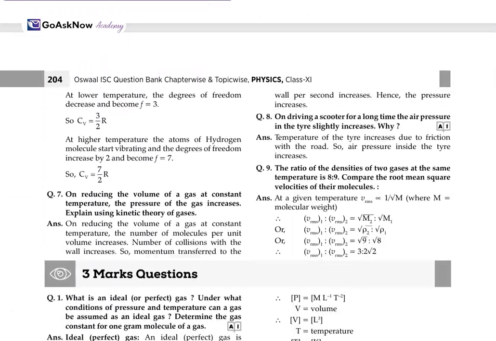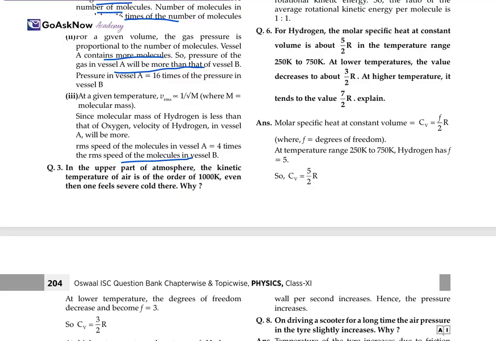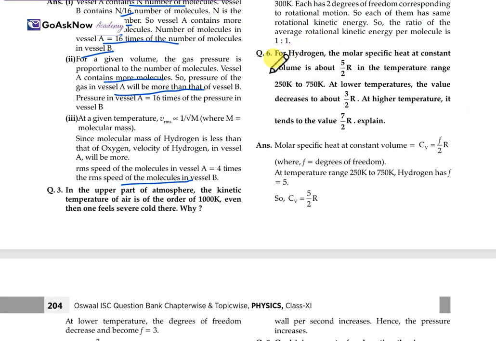Okay. Now, for hydrogen, the molar specific heat at constant volume is 5 by 2 R in the temperature range of 250 to 750 Kelvin. At lower temperature, the value decreases to about 3 by 2 R. At high temperature, it tends to the value of 7 by 2 R. Explain.